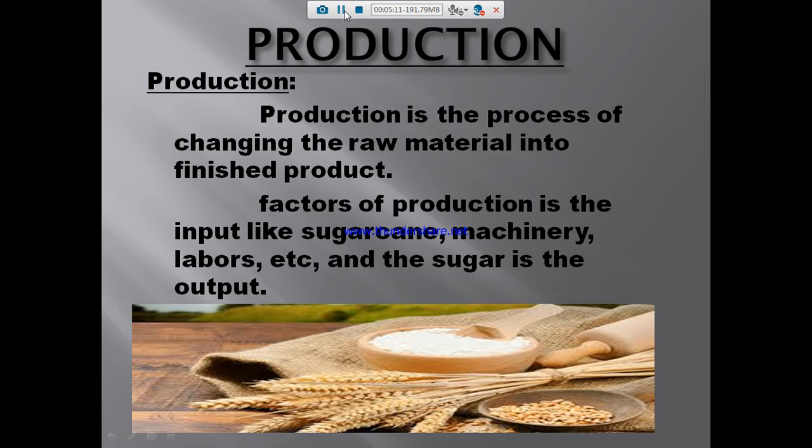So there are two kinds of economy: producer and consumer. Understand? Okay. So well-being is made possible by efficient production and by the interaction between the producer and the consumers. So there is always a relationship between the producer and the consumer.